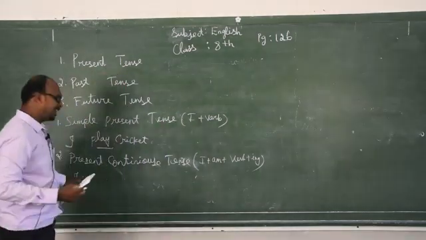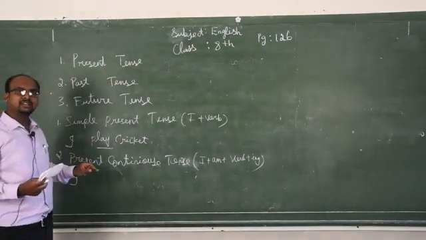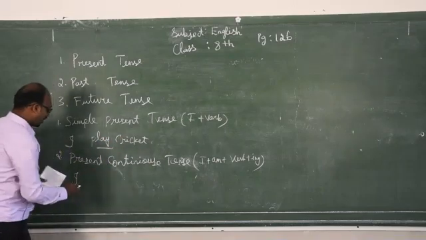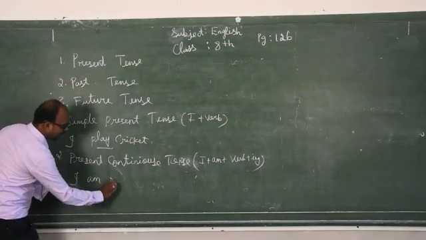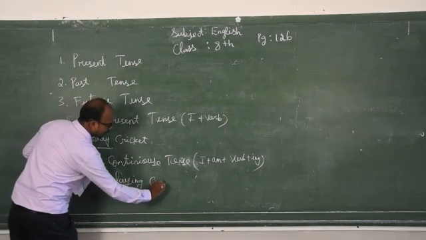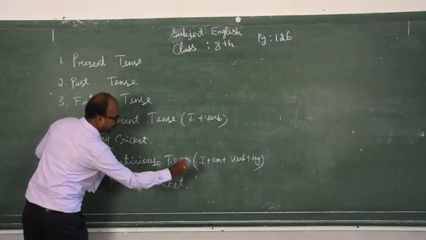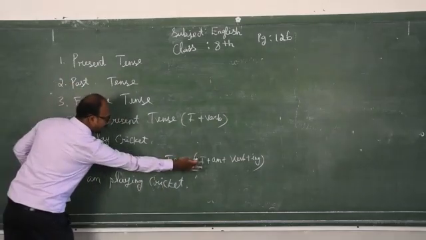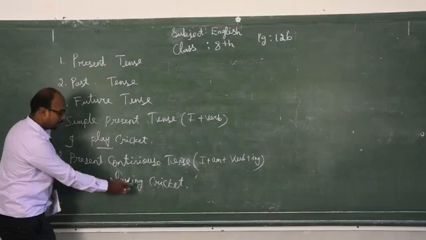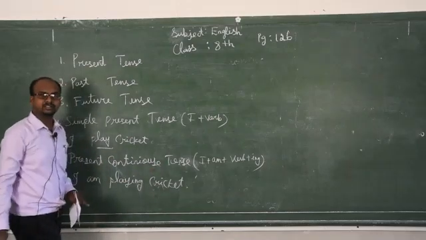If I take I, I am playing cricket. This is I plus am plus the verb play plus ing, with cricket remaining.